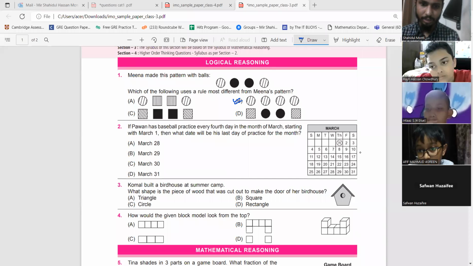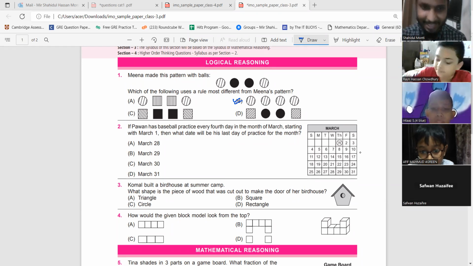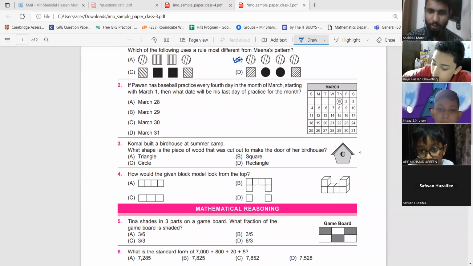So I can share with you later. Yeah, so B should be the correct answer. Let's go to question number 2, students.